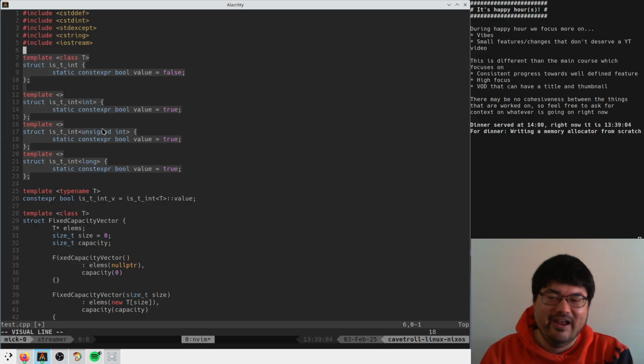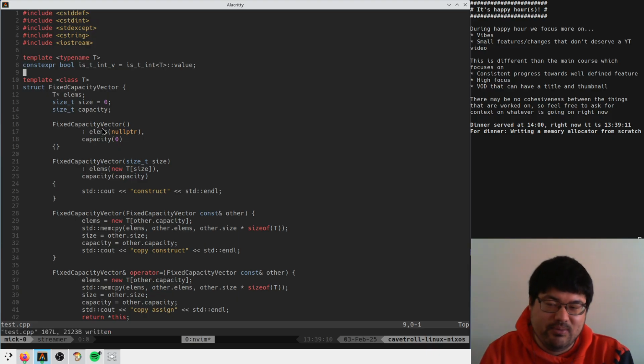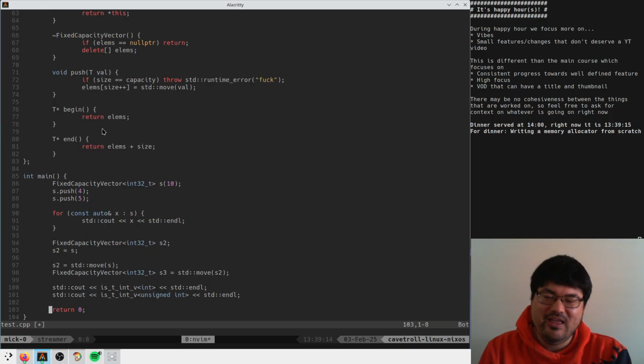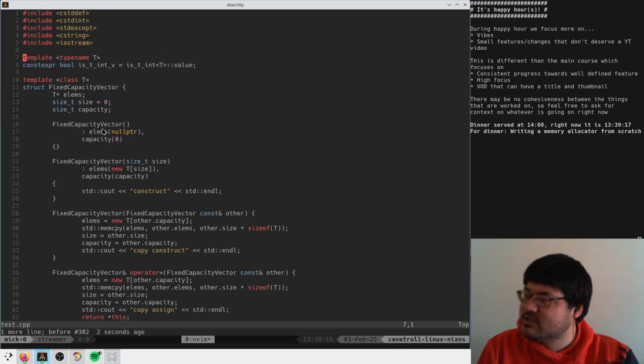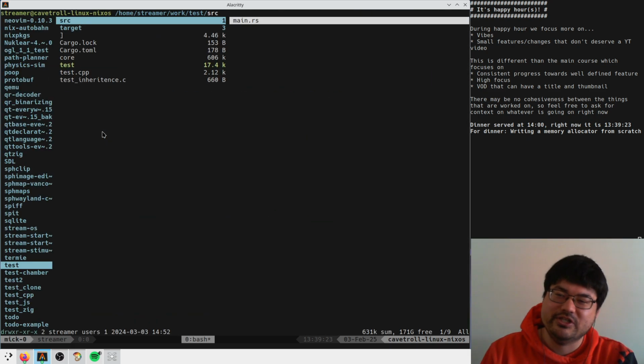And it's just like, I don't know, man. Yeah, you can choose not to use this stuff, but sometimes you want to write a generic type and do stuff based off of what the thing is. The feature is there and used heavily in the standard library. And it's just like, I don't know, man. This language is shit.